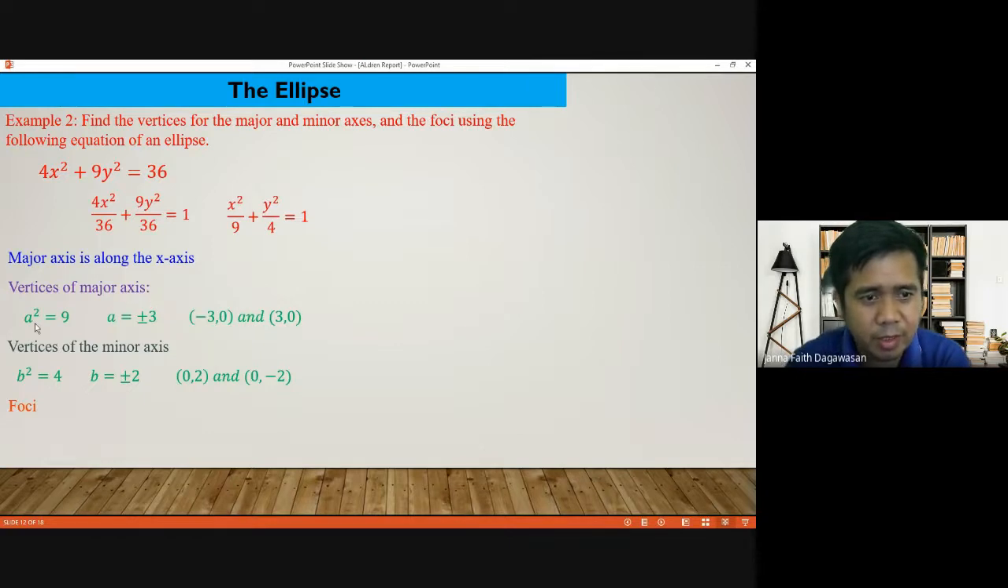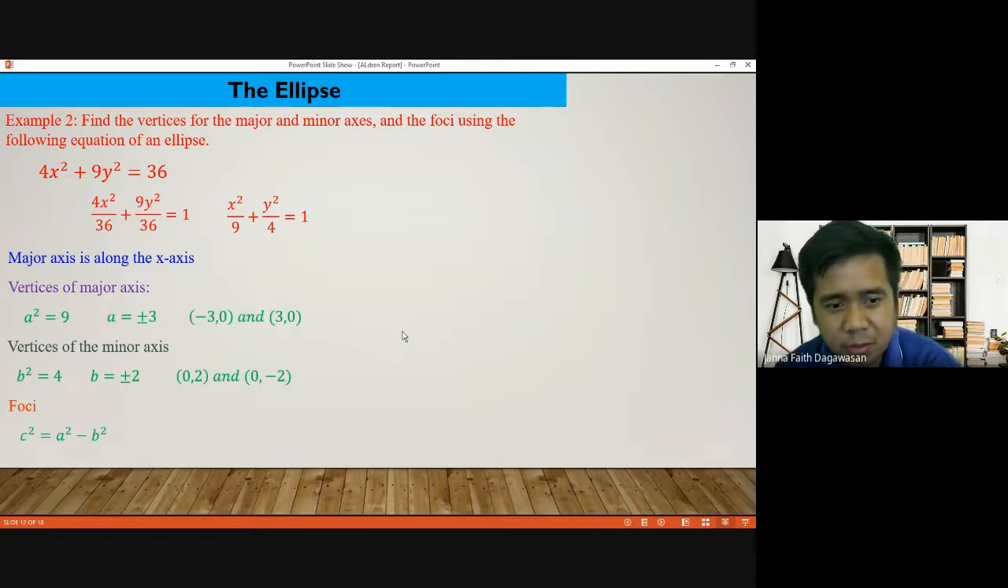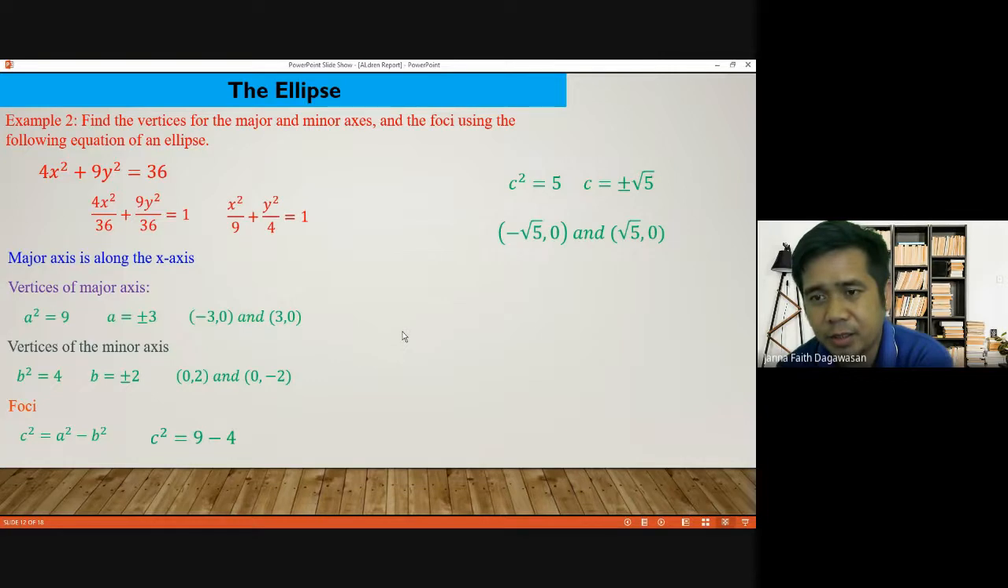So again, we have A, and we have B. So we are going to find C. Very good. So C squared is equal to A squared minus B squared. Substitute the value. So 9 minus 4. So C squared is equal to 5, and C is the square root of 5, positive or negative.